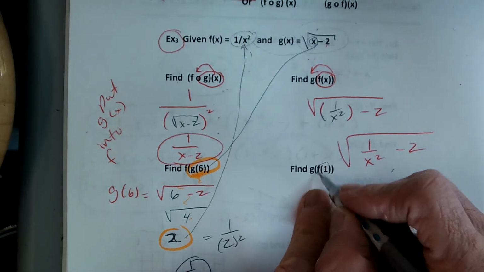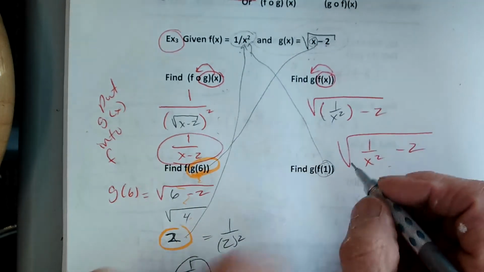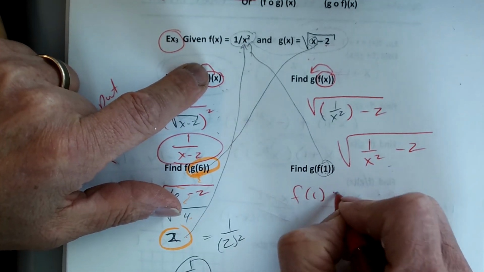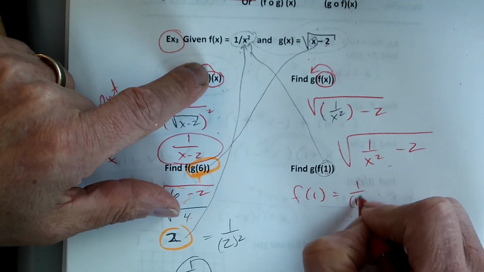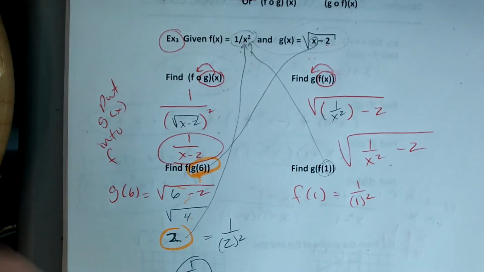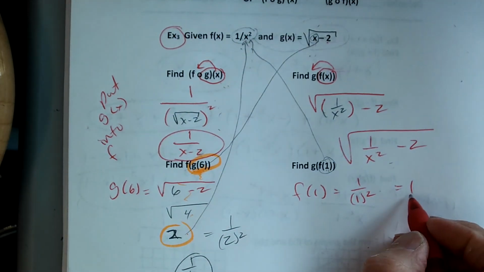So plug 1 into f, right? So the 1 goes into the f. So f of 1 is 1 over 1 squared, right? So we'll plug the 1 into f, and that gives me 1 over 1, which is 1. Agree with 1? So now I'm going to take the 1 and plug it into g.